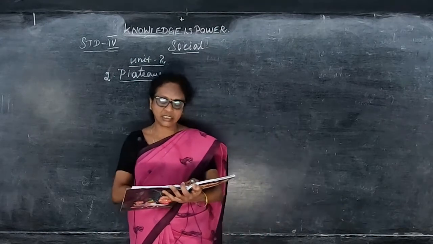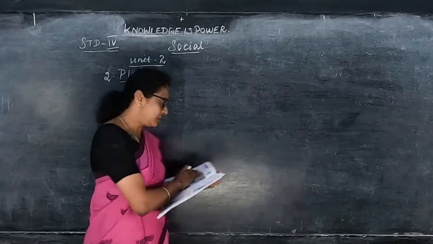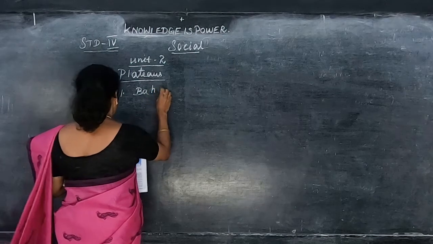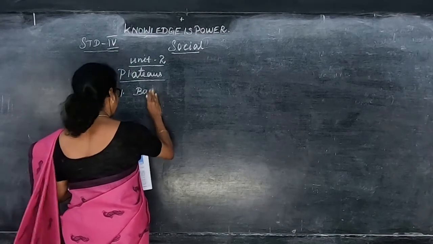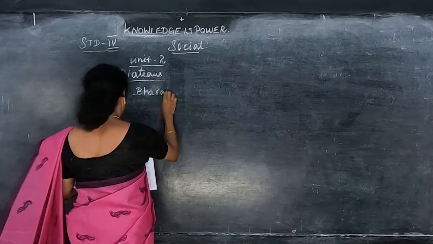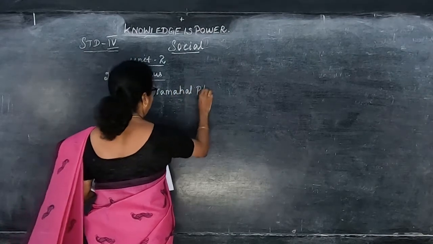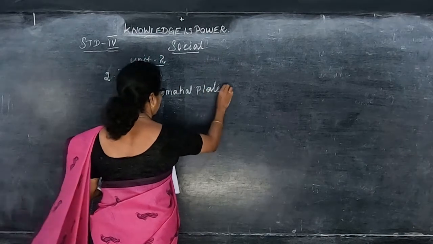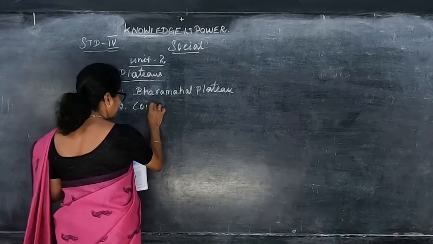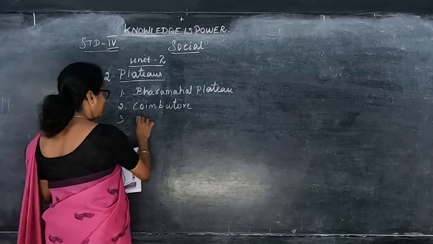There are 3 plateaus in Tamil Nadu, namely Baharamal Plateau, the next one Coimbatore Plateau, and Madurai Plateau.